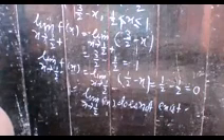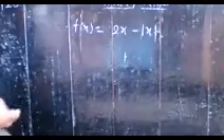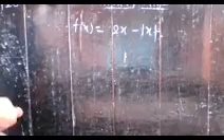Now write in the same way, write the next question. Find the value so that the function f(x) is equal to 2x minus mod of x is continuous at x is equal to 0. Here you have to show that the function is continuous at x is equal to 0.